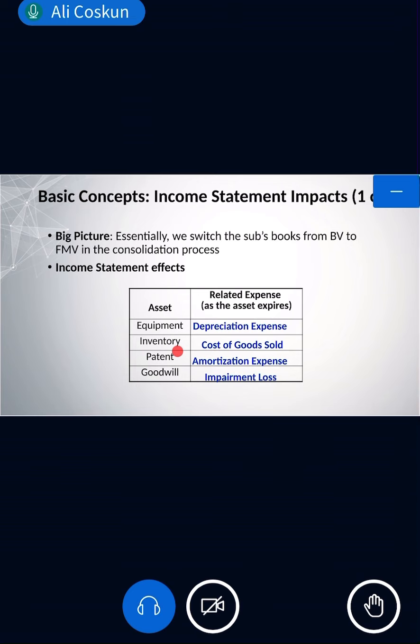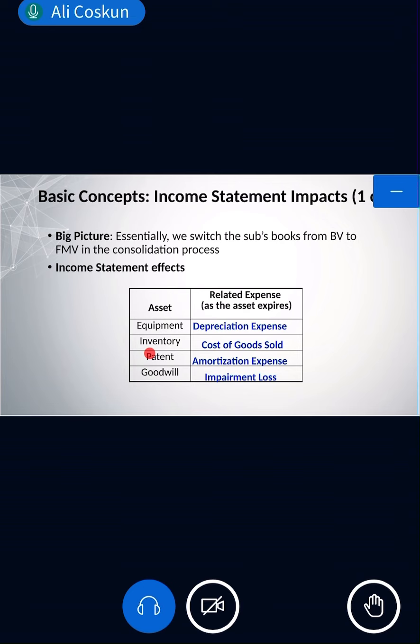I told you, if the equipment is written as 200, depreciation is recorded accordingly. But if it is 250, depreciation should be more. If more value, expense will be more. So if we increase the value of equipment, we should increase the depreciation expense. What about the other related accounts?